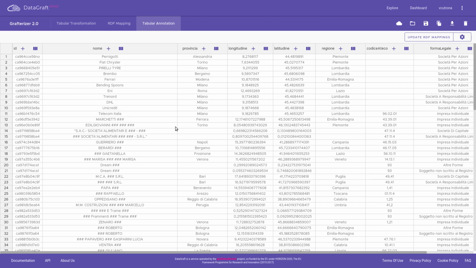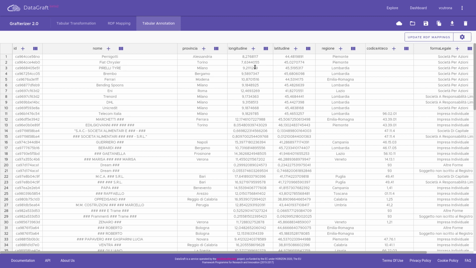Semantic alignment, reconciliation, and extension functionalities can be applied by clicking on the icons placed at the side of each header. We start by showing how to align a column to a graph-based data model using, preferentially, the vocabulary specified in the euBusinessGraph ontology. While explaining this, we assume that the listener is familiar with RDF and with the usage of vocabularies and ontologies in RDF. To help users with semantic alignment, ASIA can suggest classes, data types, and properties specified in existing vocabularies and used in other RDF data.